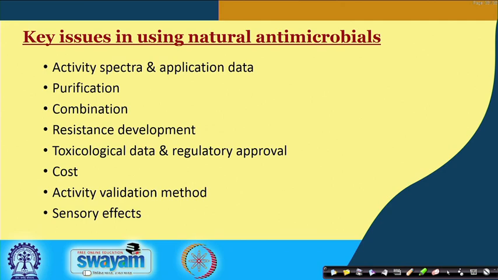So, the toxicological data of these plant extracts should be available. And the cost, of course, is a very important factor. If this is to be used in a purified form, it might become a costly process.